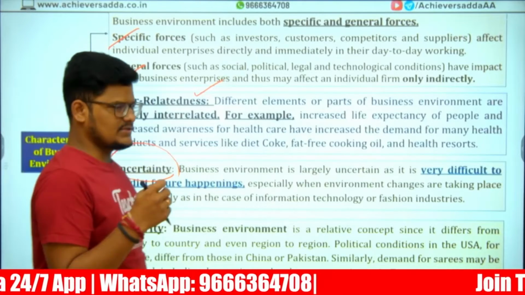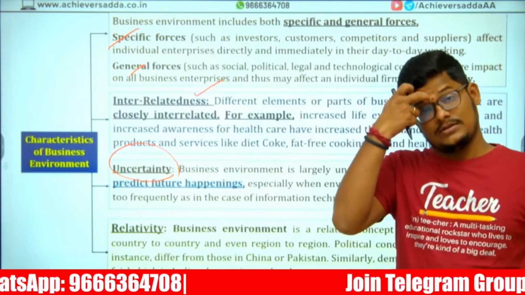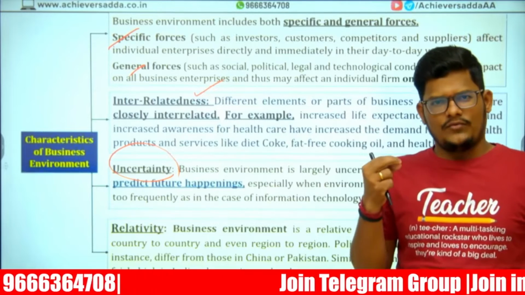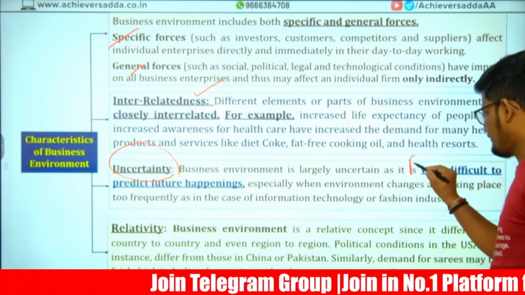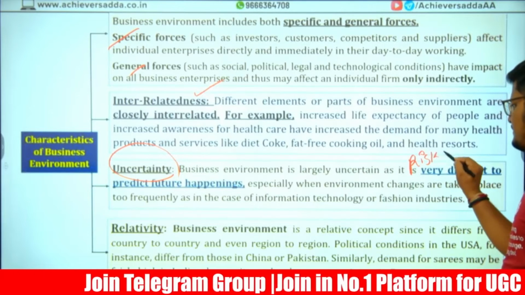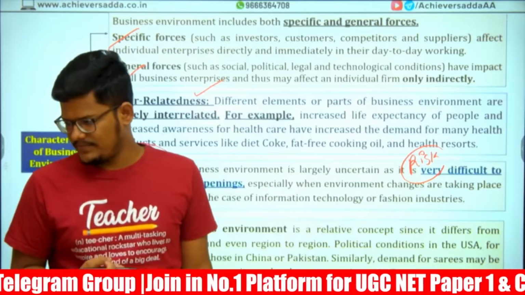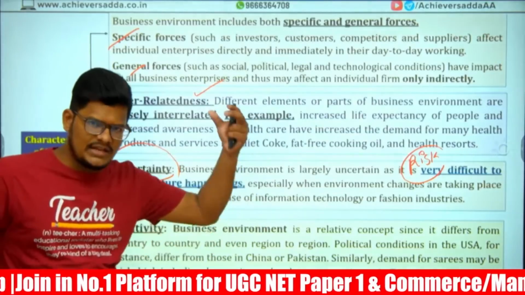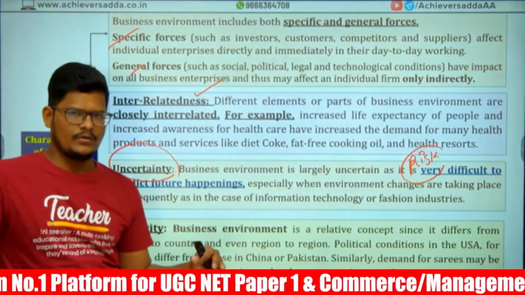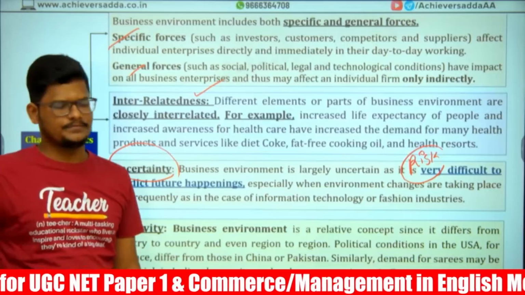Uncertainty. What is going to happen? It is very difficult to predict the future in business. So in a business environment, when you are ready to face the uncertainty, we call that a risk. What is a risk? A definition: facing the uncertainty in the future is called a risk. For this, we have to do the analysis to mitigate or reduce the risk. We cannot make it zero, but we can reduce it to some extent.